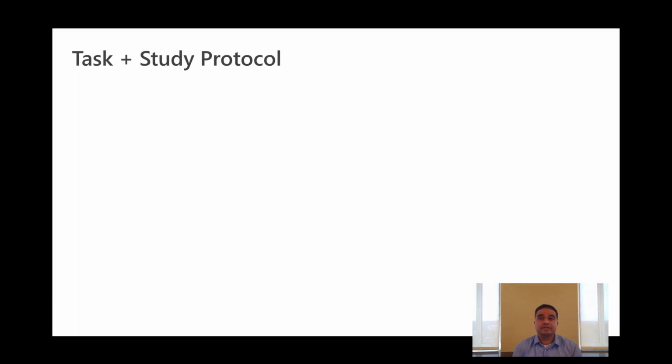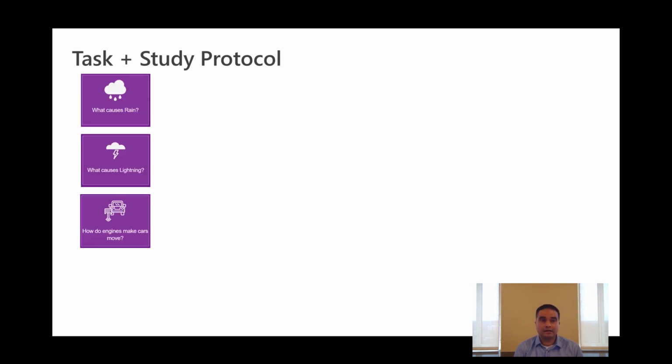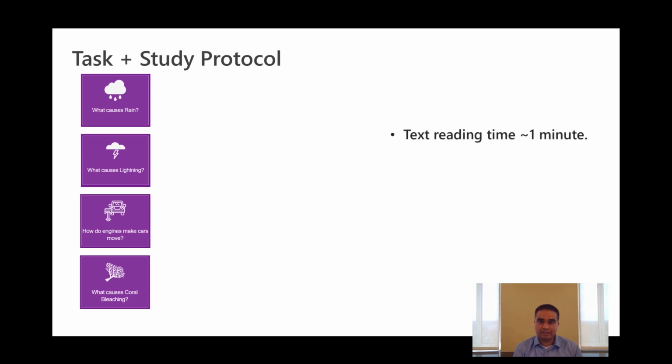For the probe study, we selected 4 different science texts about rain, lightning, car engine, and coral bleaching. Each has a reading time of approximately 1 minute, and all are causal explanations because a majority of science text is causal in nature, and students find it hard to understand causal relationships.